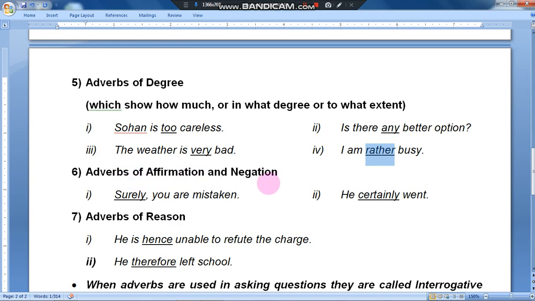Adverbs of affirmation and negation. You are mistaken. Surely. This is positivity. Yes, you are mistaken. Surely. ly. He certainly went. He went, but certainly, yes. He is cocksure about that. He certainly went.